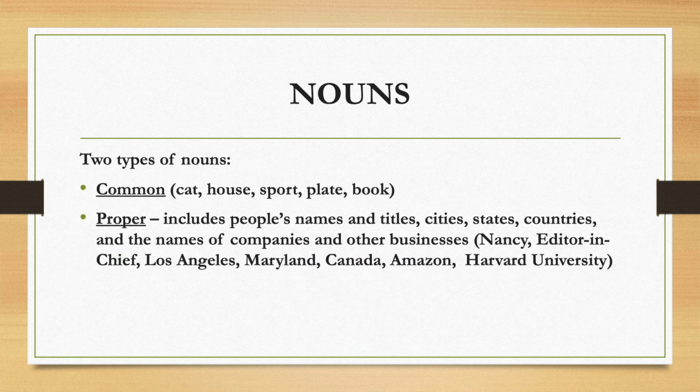Nouns are divided into two categories, common and proper. Common nouns include things such as cat, house, sport, plate, and book. Proper nouns include people's names and titles, cities, states, etc. You can see the examples that I have on the board.